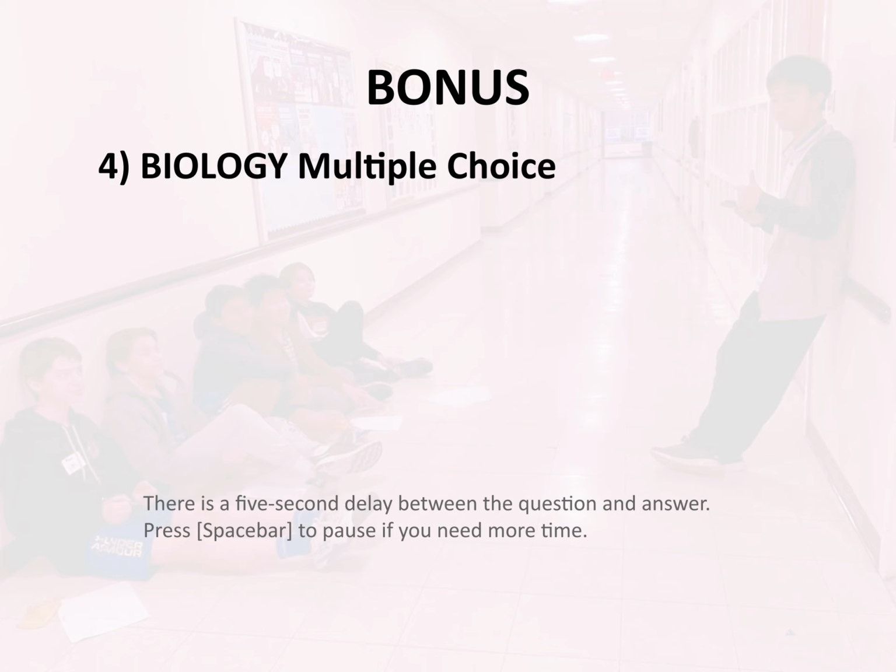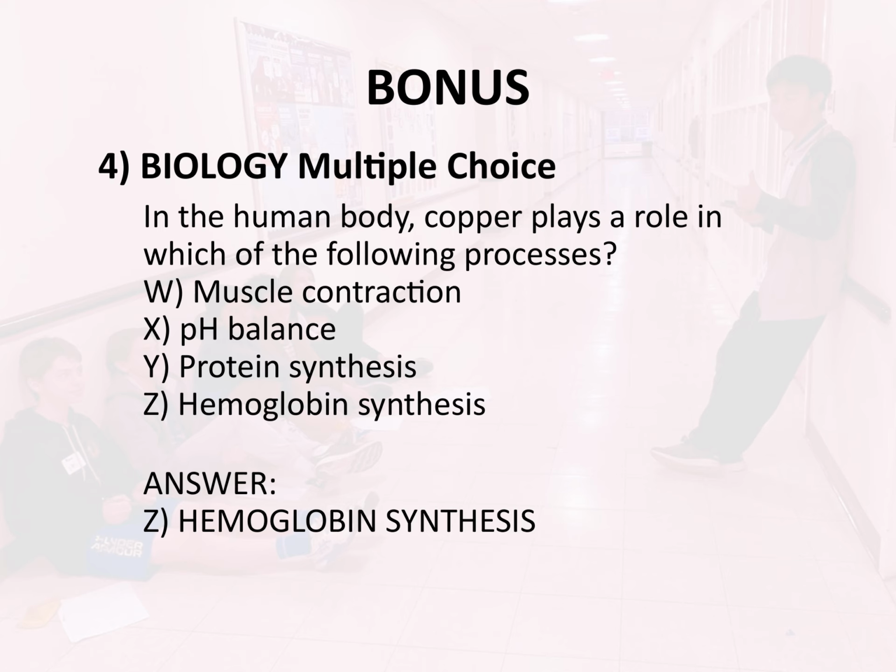Bonus 4. Biology. Multiple choice. In the human body, copper plays a role in which of the following processes? W. Muscle contraction, X. pH balance. Y. Protein synthesis. Z. Hemoglobin synthesis. Answer. Z. Hemoglobin synthesis.